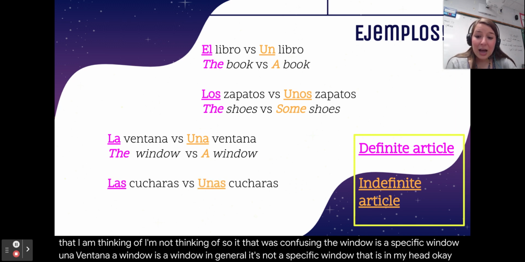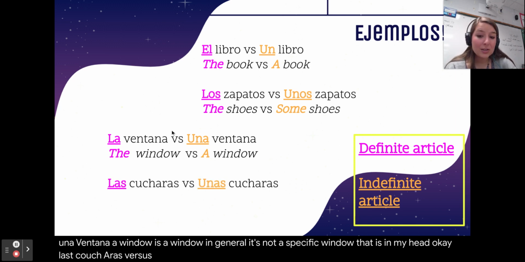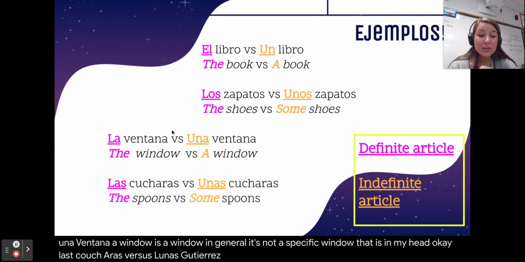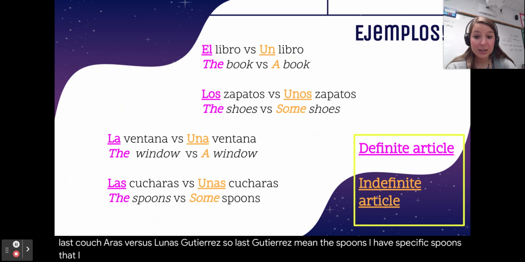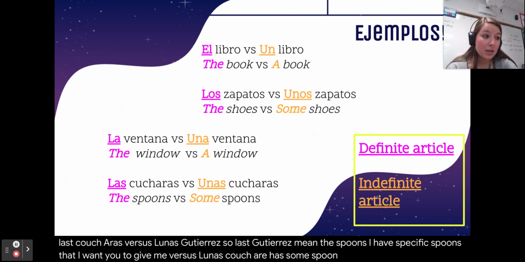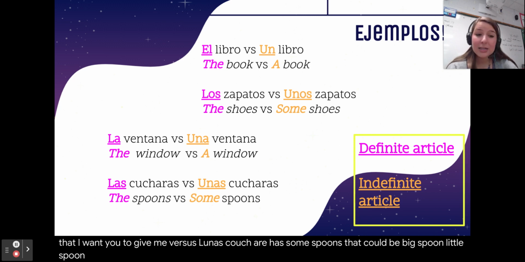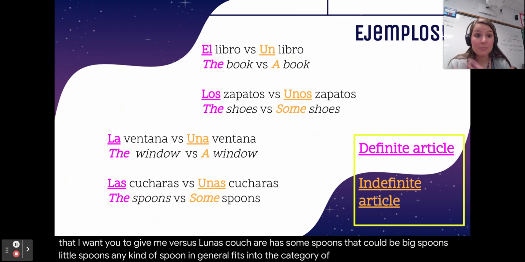Okay, las cucharas versus unas cucharas. So las cucharas mean the spoons. I have specific spoons that I want you to give me versus unas cucharas, some spoons. That could be big spoons, little spoons, any kind of spoon in general fits into the category of some spoons.